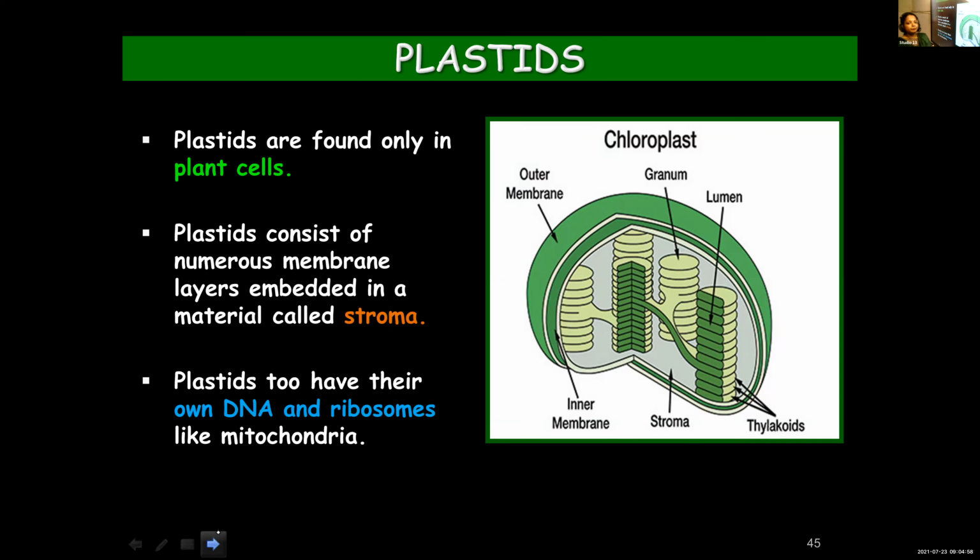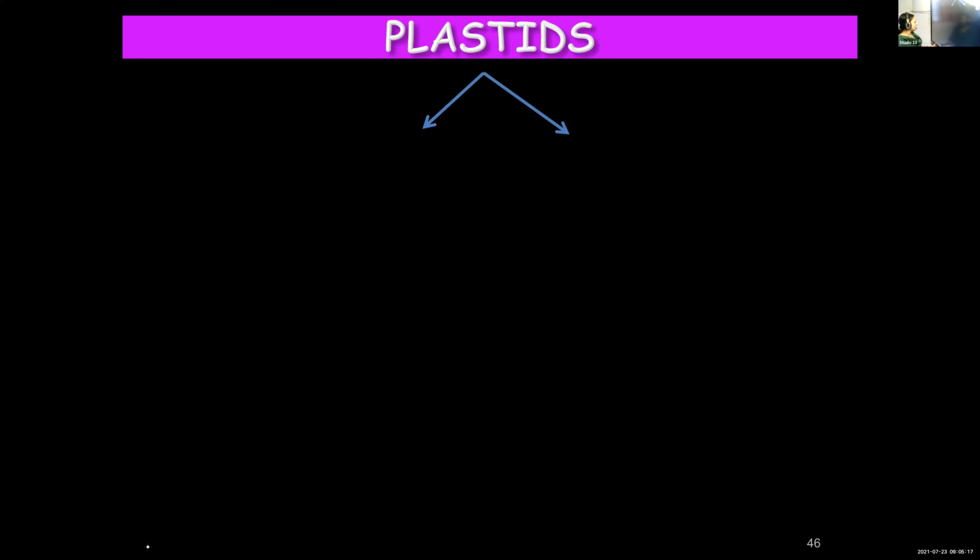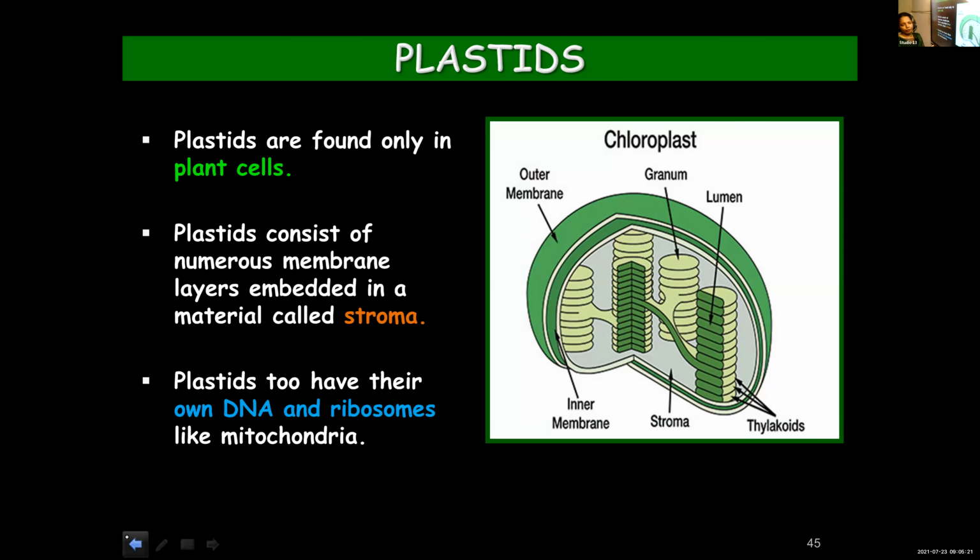So once again, plastids are found only in plant cells, they consist of numerous membrane layers present in a matrix known as stroma, and they have their own DNA and ribosomes just like mitochondria.